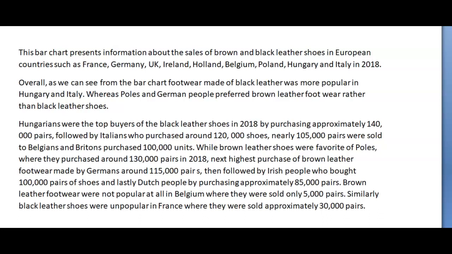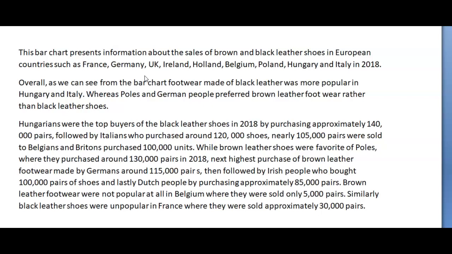This bar chart presents information about the sales of brown and black leather shoes in European countries such as France, Germany, UK, Ireland, Holland, Belgium, Poland, Hungary, and Italy in 2018. Okay. I think this was smart to do. In fact, this is something I tell students to do. This way, they ensure that they've included the information at least once, at least the names of the countries, the categories. That's really important. So I'm glad that you did that.